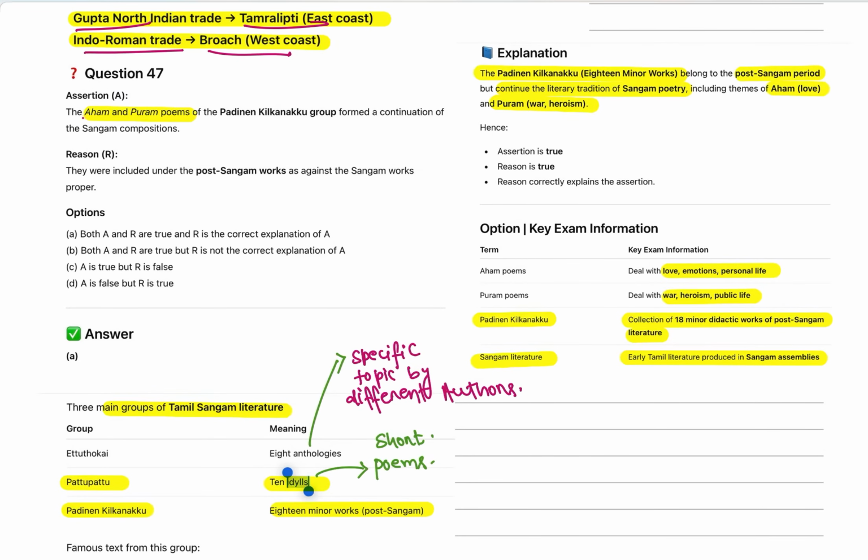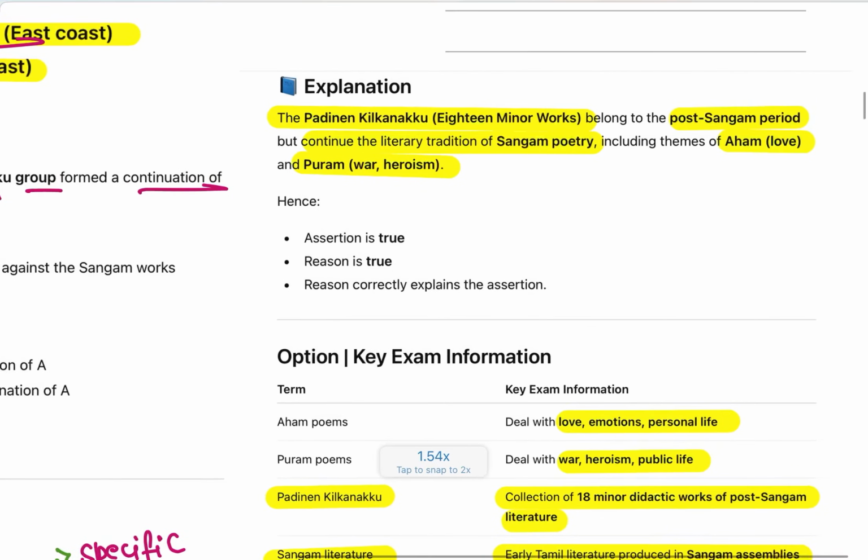Now we will see the question: Ahom and Puram poems of the Padinen Kilkanakku group formed a continuation of Sangam composition. Before going into the question, at first I want you to know the theory. What is this Padinen Kilkanakku?